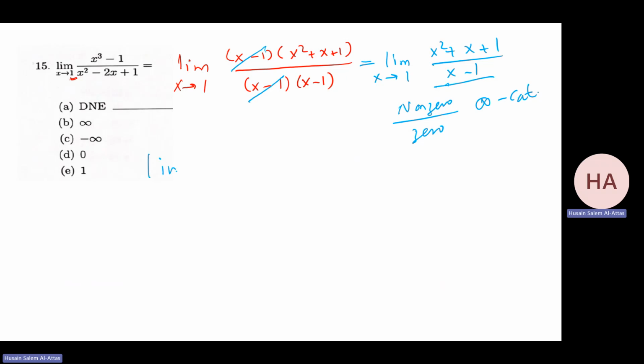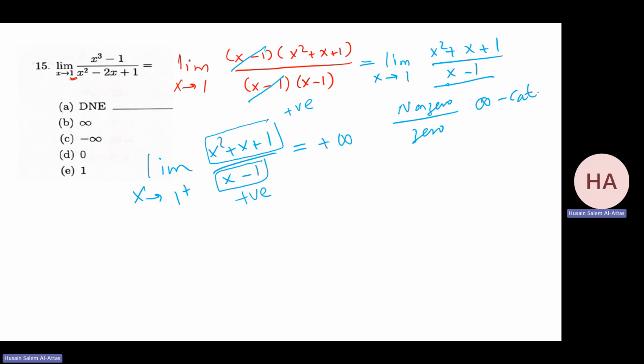So check the sign. It's infinity category. From right for this one, what will happen? This one from right is always positive. Positive, positive, positive. That's it. This one, also positive, 1 from right. So this will be plus infinity. However, if I do limit x goes to 1 from left for the same one, what will happen in the numerator?